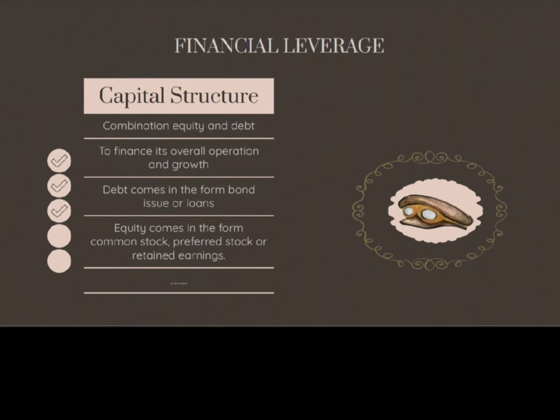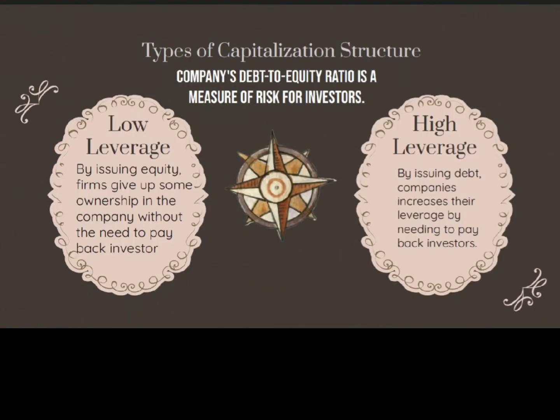Debt is represented by bond issues or loans, whereas equity is represented by common stock, preferred stock, or retained earnings. Short-term debt is also included in the capital structure. There are two types of capitalization structures. Firms can fund their operations by issuing more debt or equity.